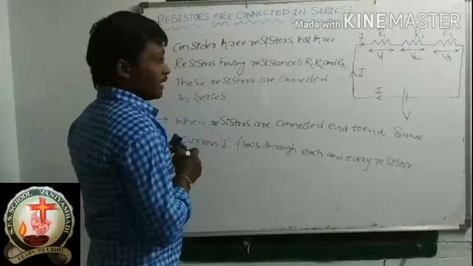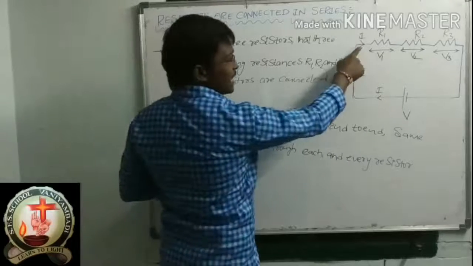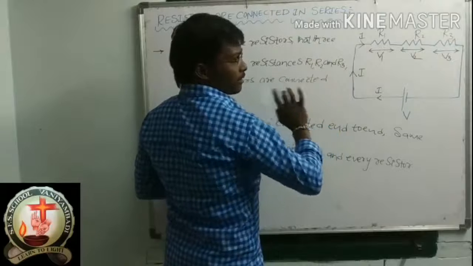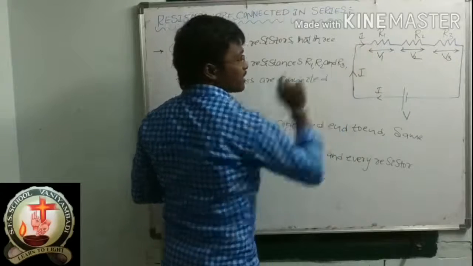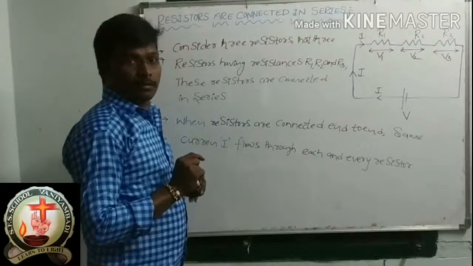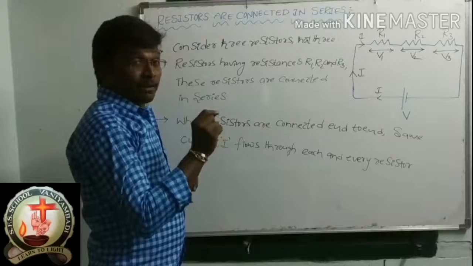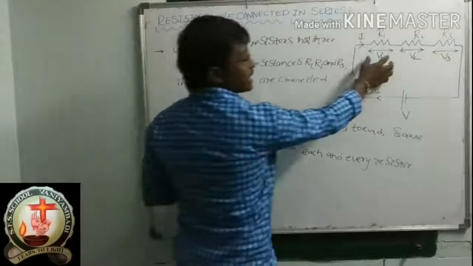Then when current I flows through resistors R1, R2 and R3, each resistor will produce some potential difference.